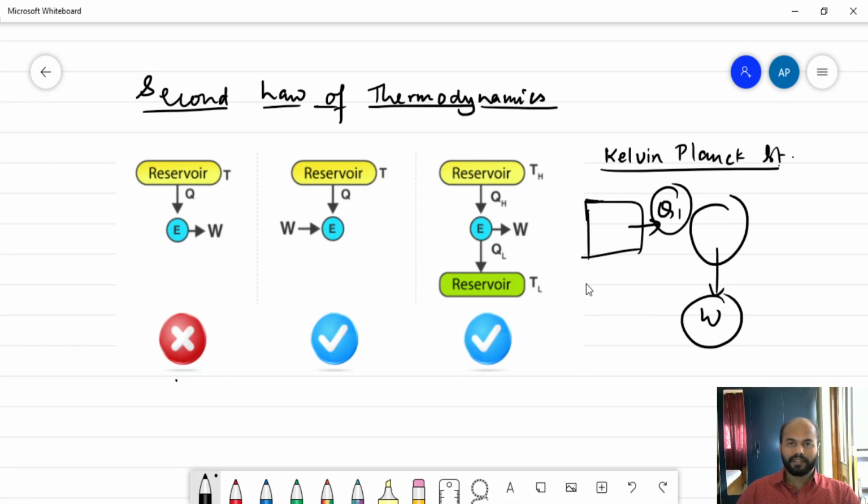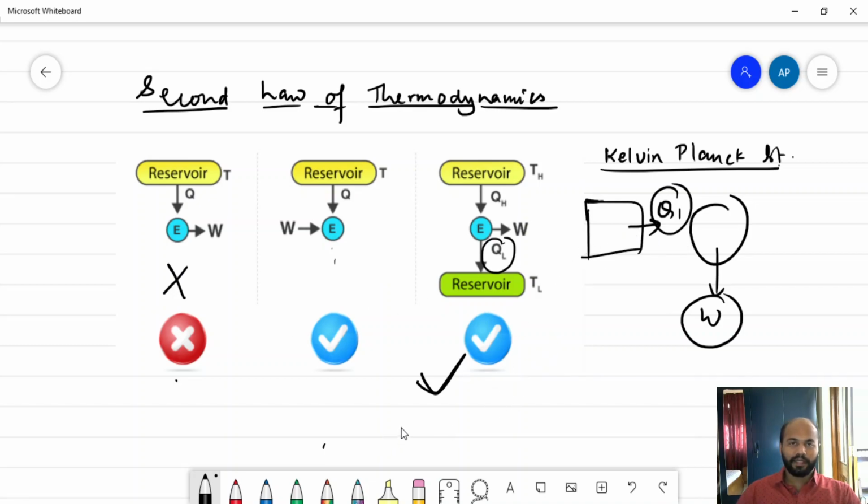So when some heat is supplied, in order to make this process successful, there is some work being done by the engine, and simultaneously some energy has to be released to the reservoir. This process happens in two steps. First, some work is done by the engine, and in the second step, the heat is released to the cold reservoir. So this is what happens in actuality, and the process shown is not possible. That's what the Kelvin-Planck statement says.